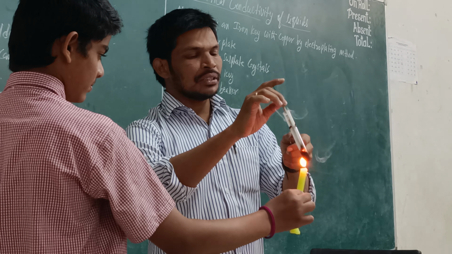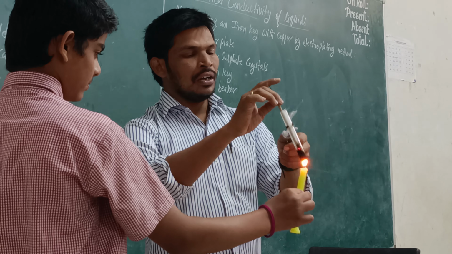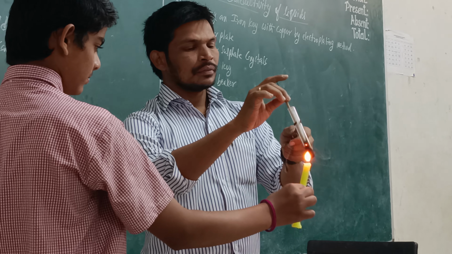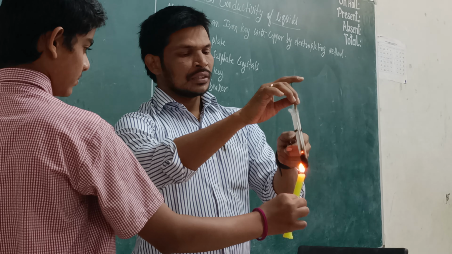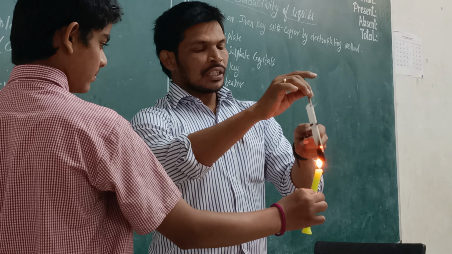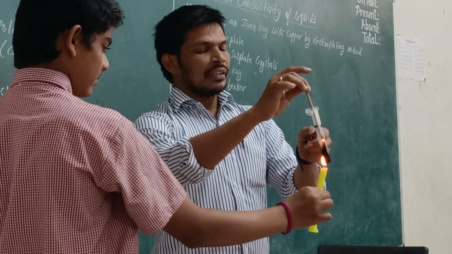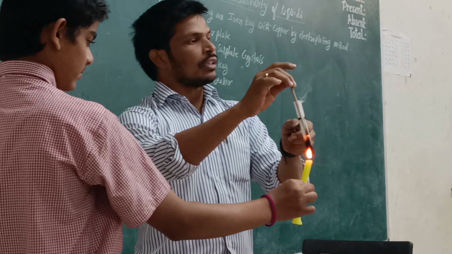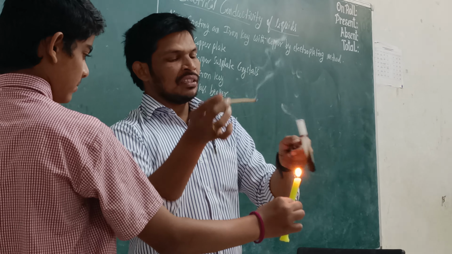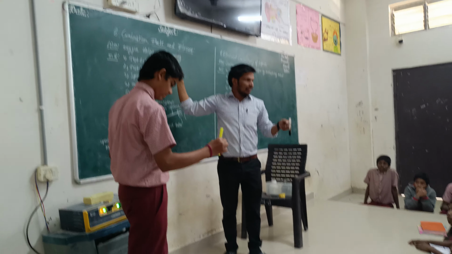See, are you observing? So we can say from this activity that oxygen helps in burning. It is because potassium permanganate releases oxygen, and the incense stick reacts with oxygen and starts burning with a bright flame. So this is our activity. From this activity we can say that oxygen helps in burning. Thank you everyone.